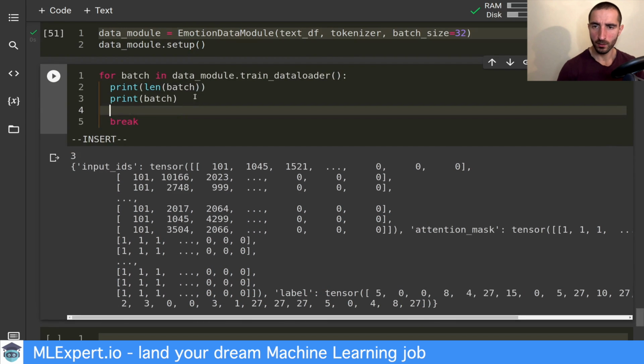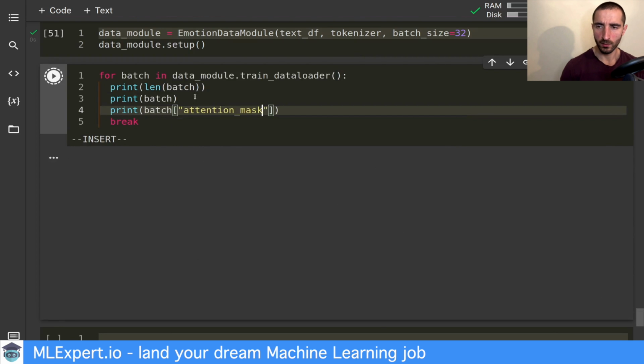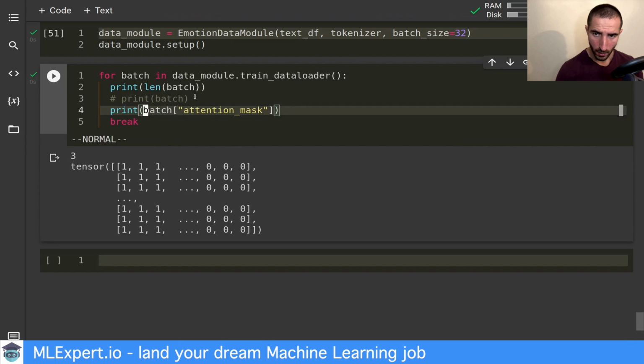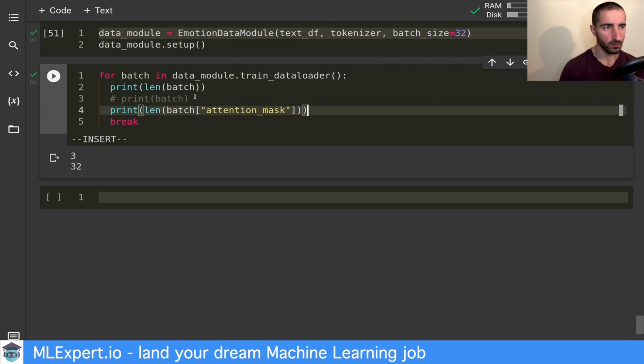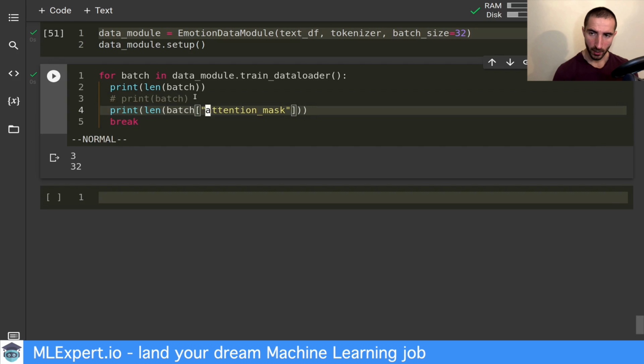Let me just print this. And what is the size of this? It's 32. Yeah, so the batch length is the number of things that we have in the batch. So we have the attention mask, the token type IDs, and the label itself. But each of those should have 32 items.